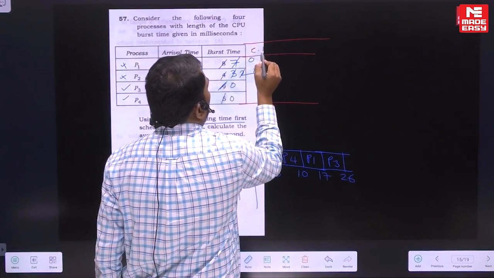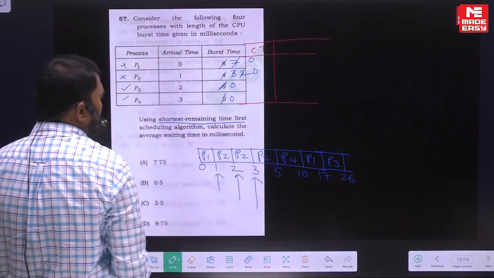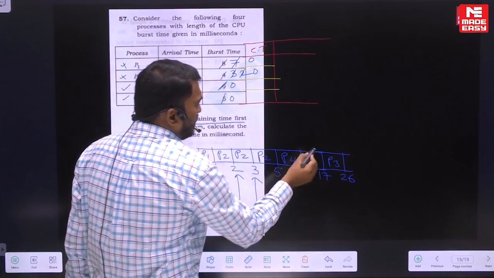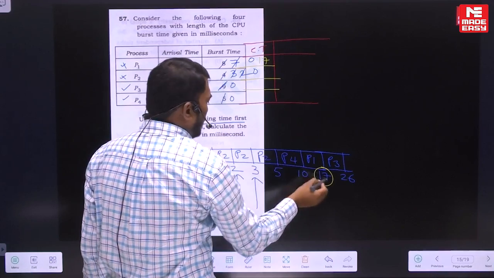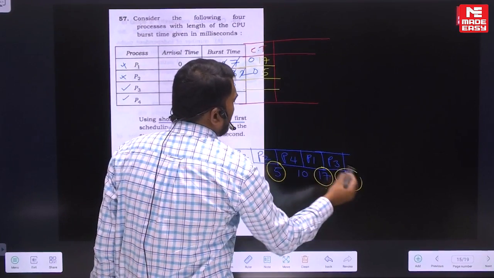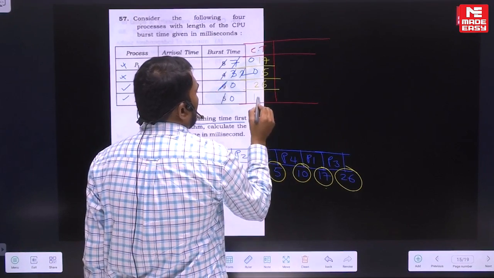So let's see the completion time. I think I'll use this color. So completion time. Tell me, P1 completion time. P1 completion time is here 17. P2 completion time, that is 5. And P3 completion time, 26. And P4 completion time, that is 10.